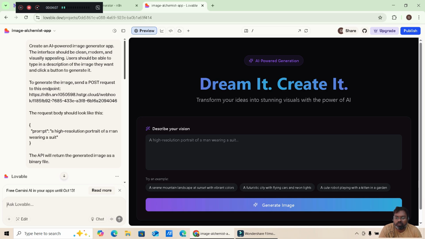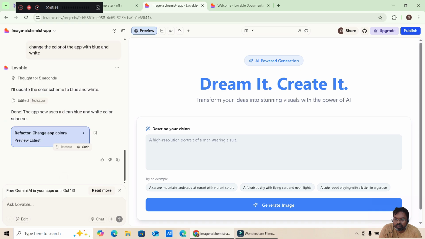And I just wanted to change the color of the app with blue and white. So it has been changed to blue and white, and I will show a preview of this.